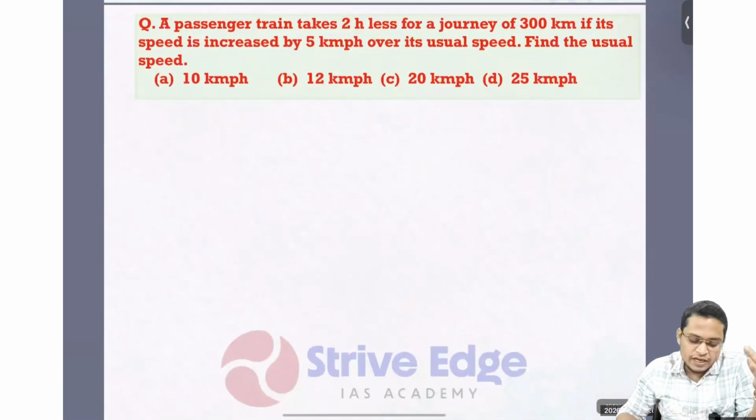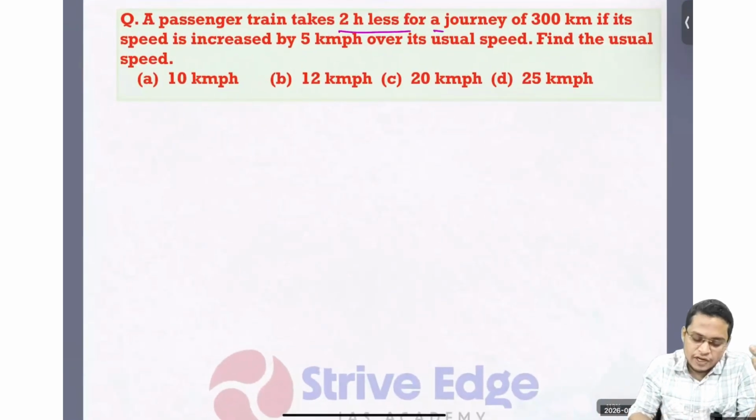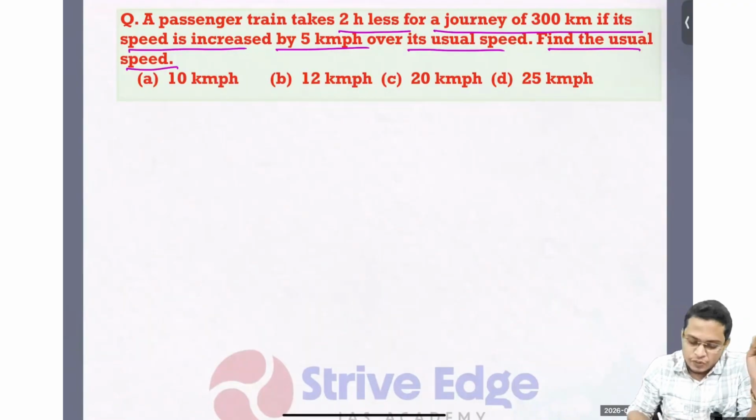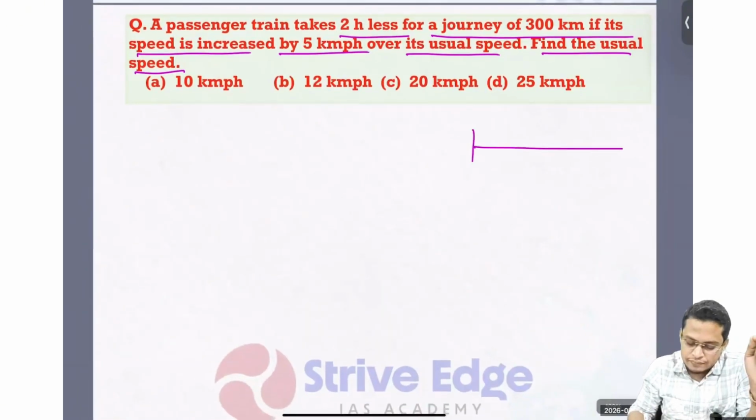So next, a passenger train took 2 hours less for a journey of 300 km if its speed is increased by 5 km per hour over its usual speed. Find the usual speed. Okay. So the journey is 300 kilometers. Here we need to find the usual speed.